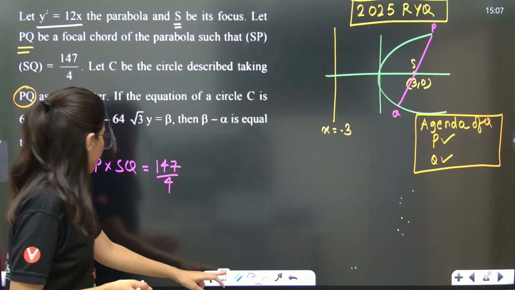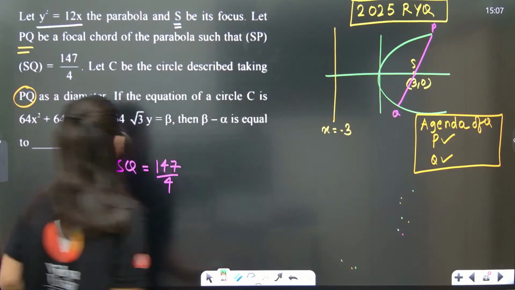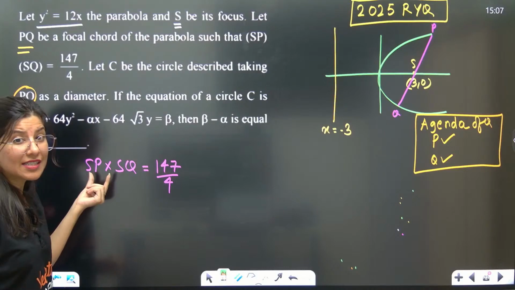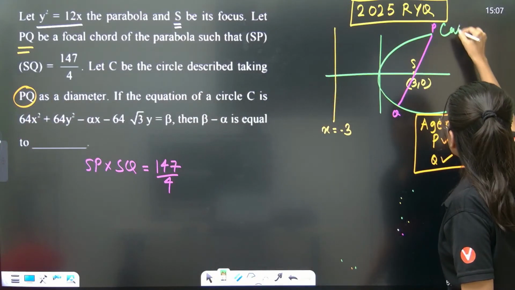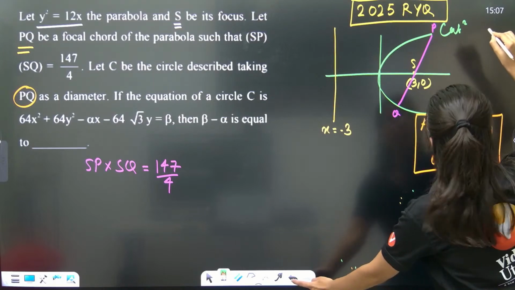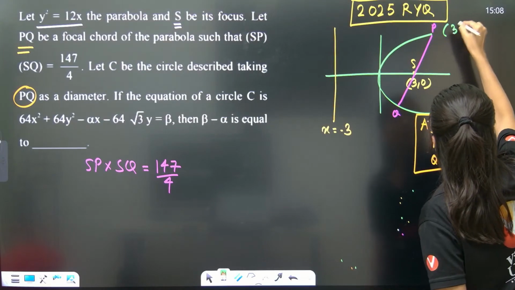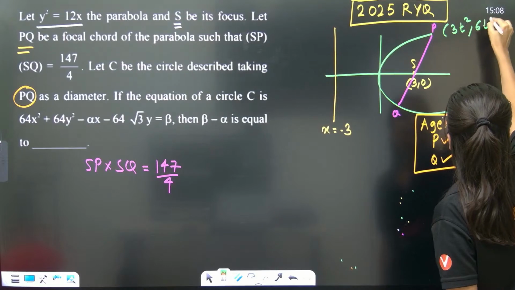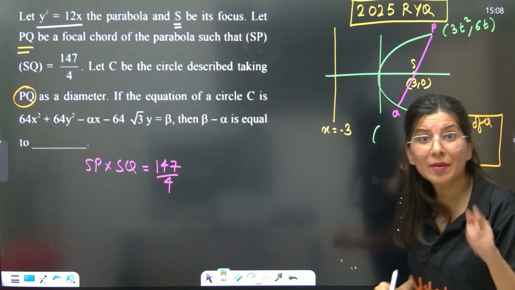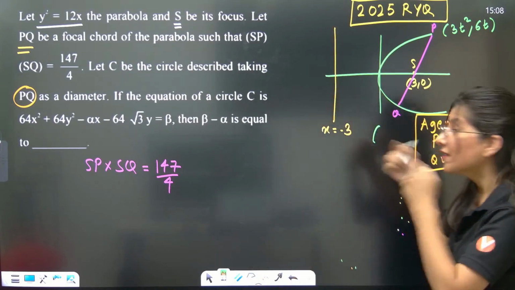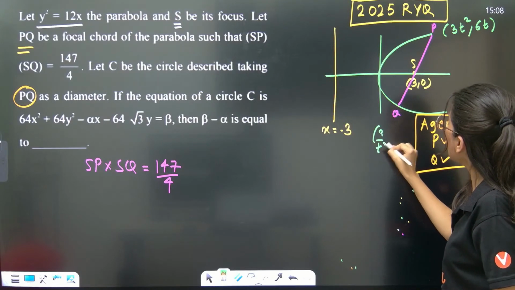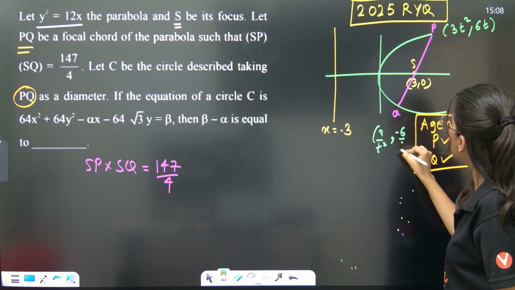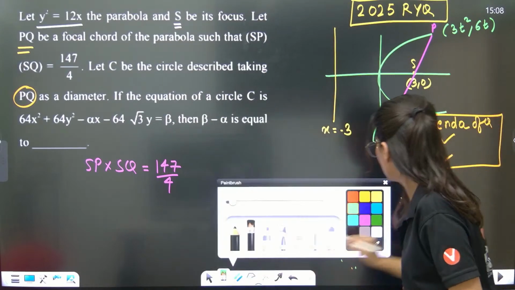So yes, SP into SQ is equal to 147 by 4. Now just tell me very clearly. P is (3t square, 6t). Coordinates of Q will be what? Remember, it is a focal chord, so minus 1 by t will be the parameter. So (3 by t square, minus 6 by t).